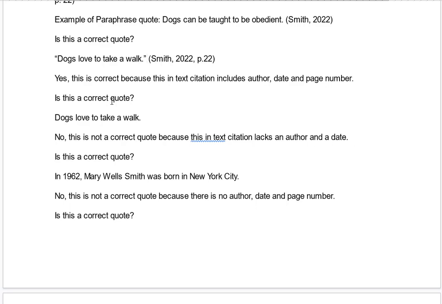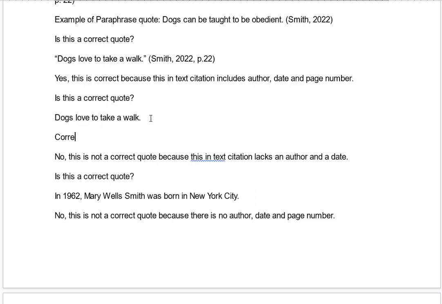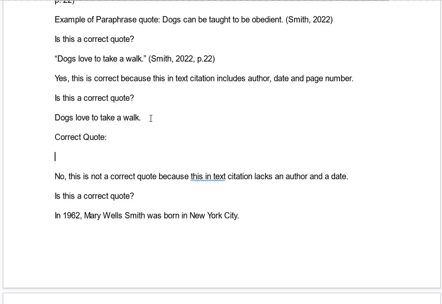Is this a correct quote? Dogs love to take a walk. No, because if it's a paraphrase quote, then it's missing the author and date. Dogs love to take a walk. So if it's a paraphrase quote, it's Smith, 2022. And if it's a direct quote, then you put it with quotation marks. So this is not a correct quote because it's missing the author, date, and page number.